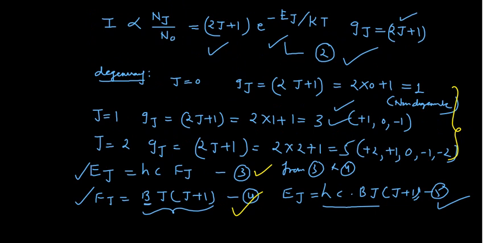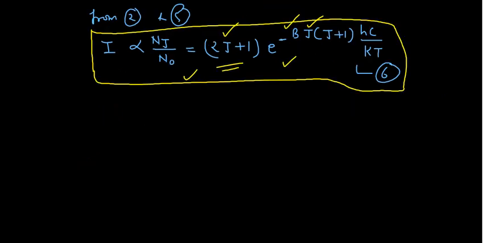Now we'll put that value of Fj in this expression to get this expression. Finally this value we'll put from here to here to get the result, and that result would be just like that. So this is something very, very important for you, okay?